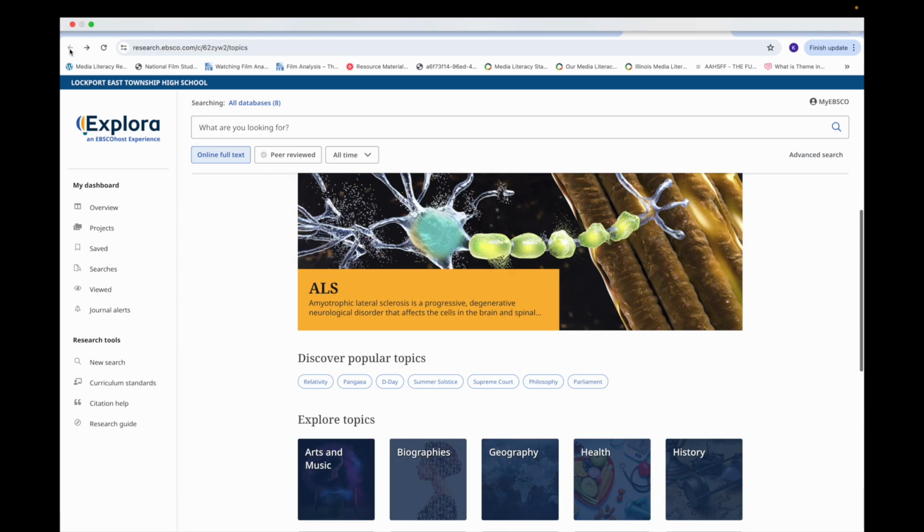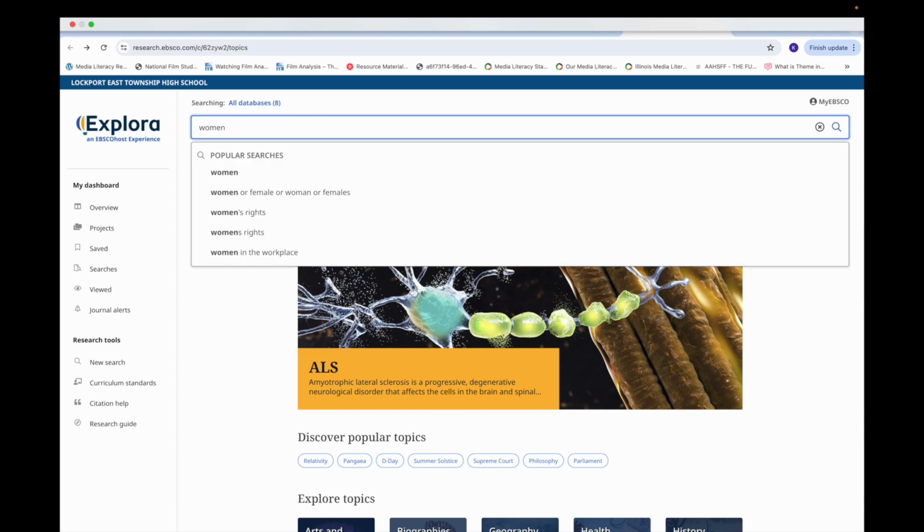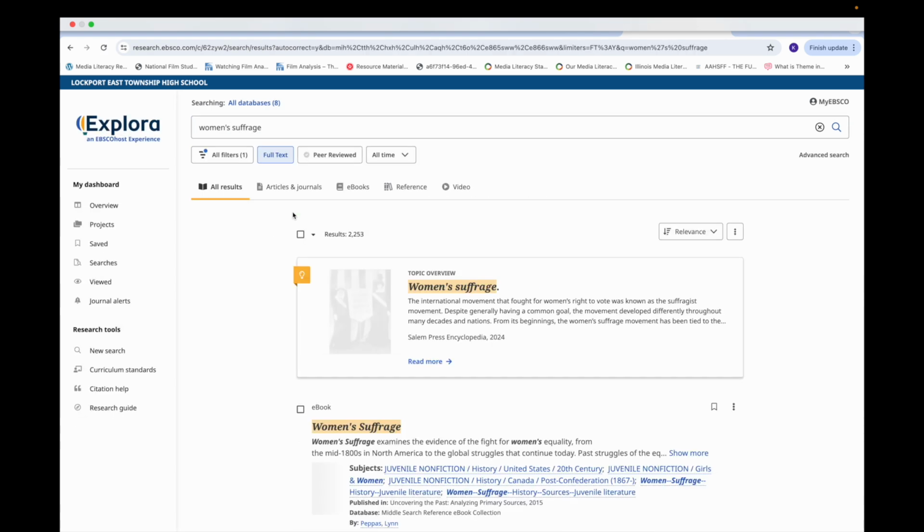If you already have a topic, just like any other database, you can do specific searches in your search bar here. So I'm going to do a search for women's suffrage and see what comes up. Women's suffrage pops up here. Great. Okay, so I have 2,253 results. That's kind of a lot. I want to narrow that down.